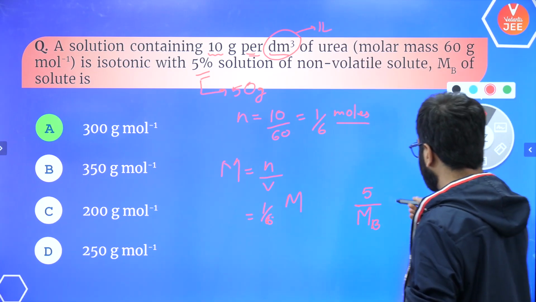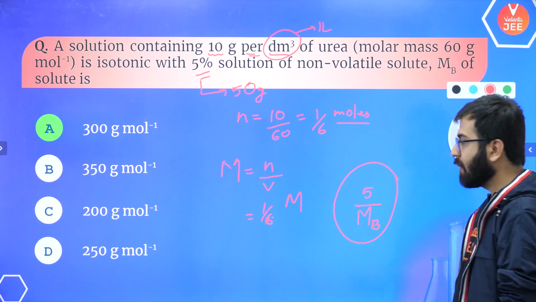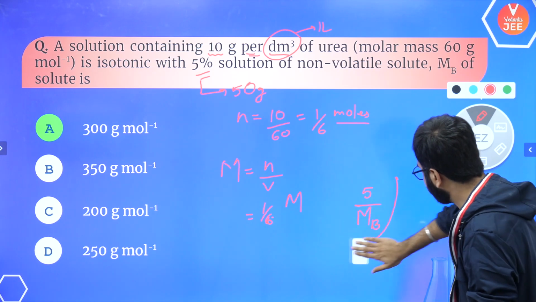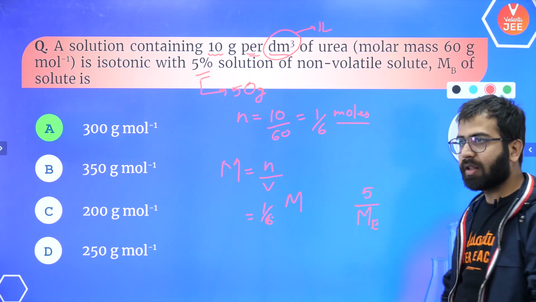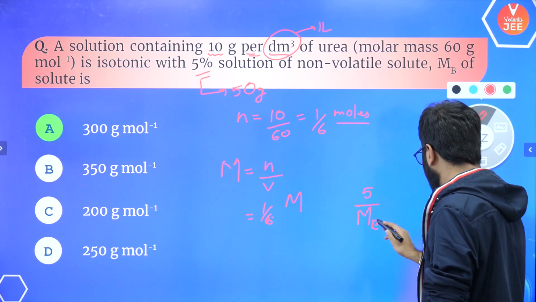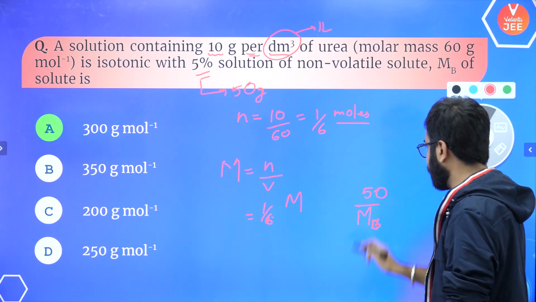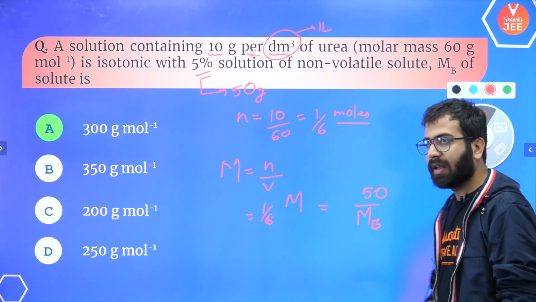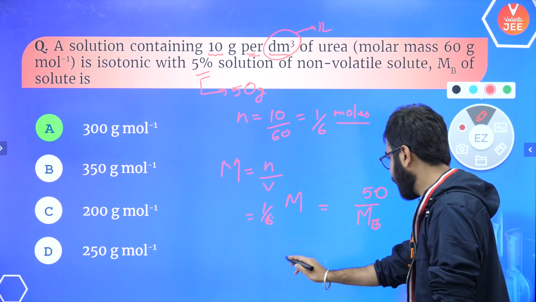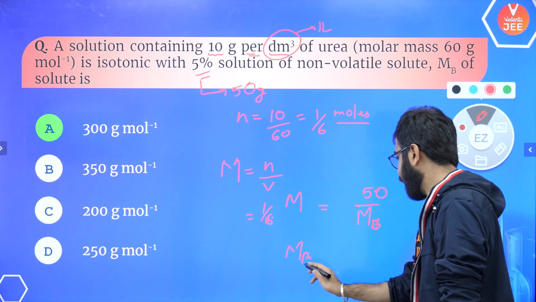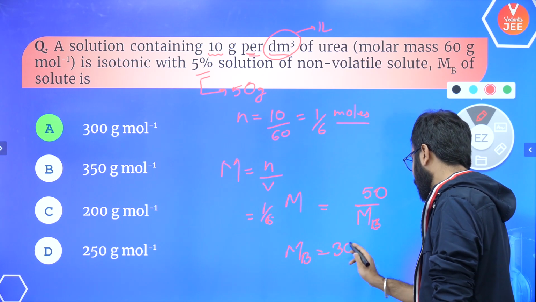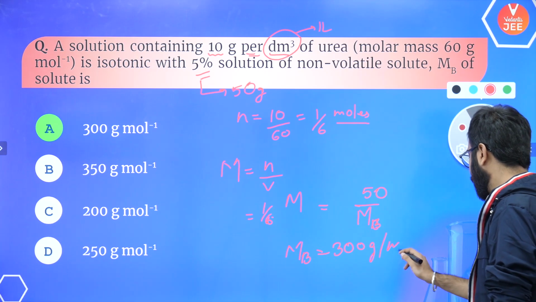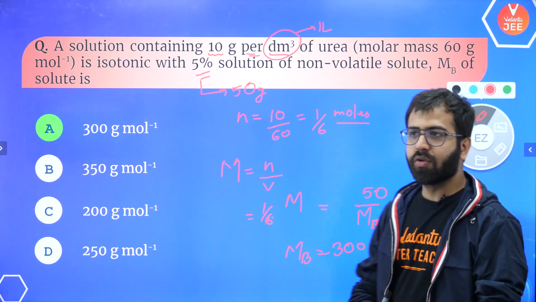So over here by this you were actually going to calculate the number of moles, but what we have to use over here is, give me a second, this will fetch you the number of moles, but over here we have to use 50 and then equate both of them, and then your answer is actually going to be 300, and the units are grams per mole.